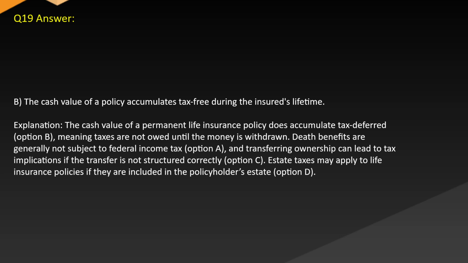Answer: B. The cash value of a policy accumulates tax-free during the insured's lifetime. Explanation: The cash value of a permanent life insurance policy does accumulate tax-deferred, option B, meaning taxes are not owed until the money is withdrawn. Death benefits are generally not subject to federal income tax, option A, and transferring ownership can lead to tax implications if the transfer is not structured correctly, option C. Estate taxes may apply to life insurance policies if they are included in the policyholder's estate, option D.